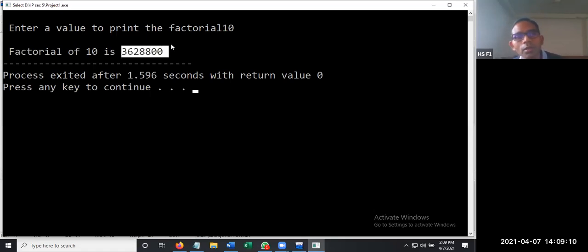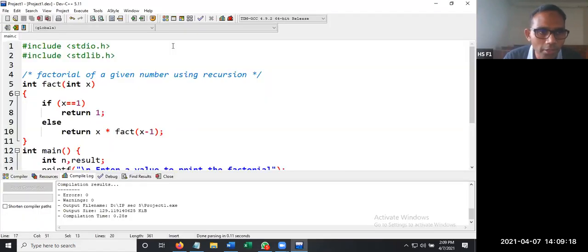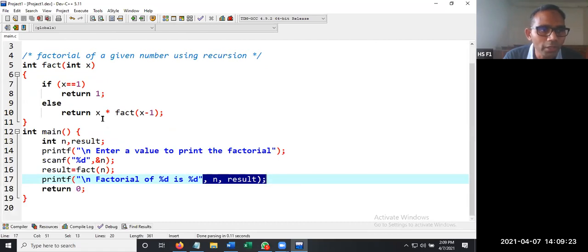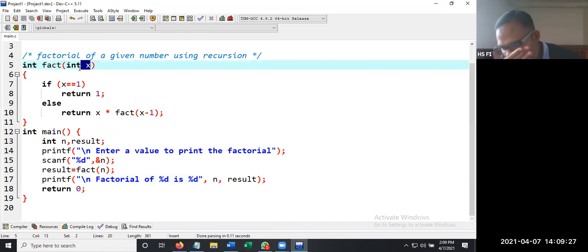3628800. As the number increases, maybe we are going to get the wrong output. Instead of going with integer, you can go with long. As of now, it is going to give us the correct output for 5, printing the 5 factorial.